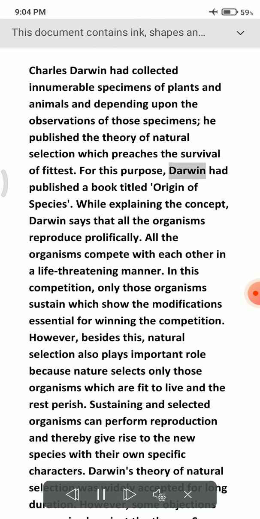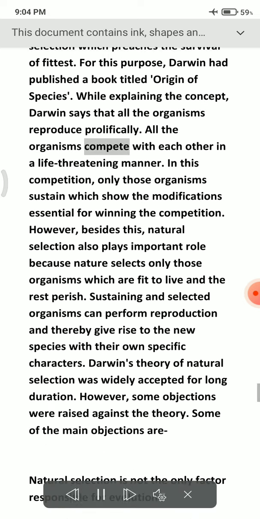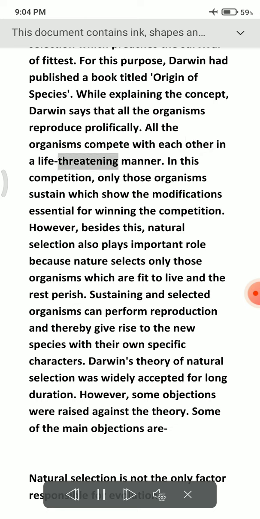For this purpose, Darwin published a book titled Origin of Species. While explaining the concept, Darwin says that all organisms reproduce prolifically. All organisms compete with each other in a life-threatening manner. In this competition, only those organisms sustain which show the modifications essential for winning the competition.